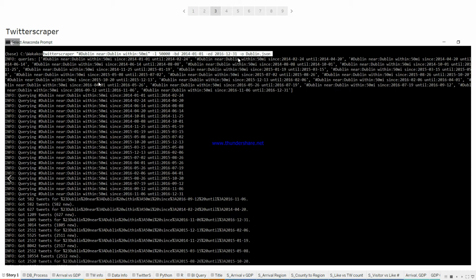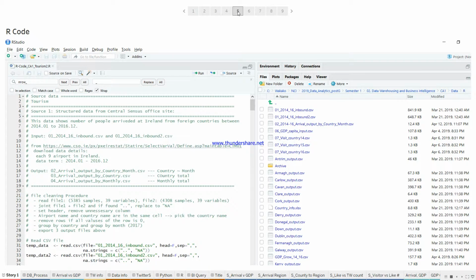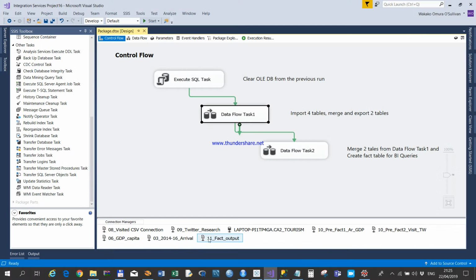And then we did the Twitter scraper with this command: Dublin, for example, the county name, county within 50 miles, 50,000 tweets, date time January 2014 to January 2016, Dublin JSON. So this JSON file is converted to a CSV file in Python, and then those CSV files and all the other CSV files were worked on in R. Then the main ETL process we worked on in SSIS.